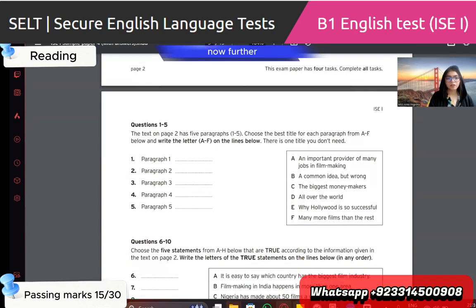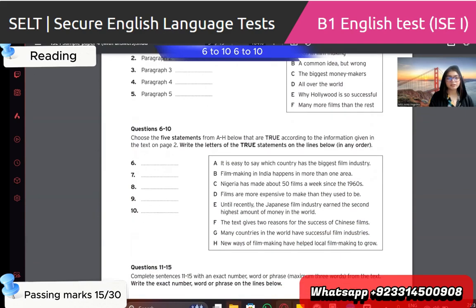Okay. All right. Now, further, what do we have? 6 to 10, choose the statements from A to H below that are true according to the information given in the text on page 2. Write the letter of the true statement on the line below in any order. So this one has 8 questions, and 4 is correct. We have to read the paragraph and see which one is true. If paragraph 2 is related to A, we have to put 7A. Like this.